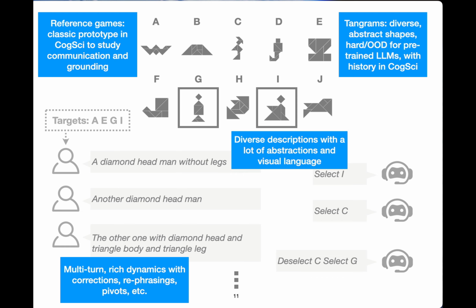They also have a very rich and long history in cognitive science, going back four decades in research. And that allows us to expect, and indeed this is what we see in our experiment, that we'll get very diverse descriptions with a lot of abstractions and visual language. And finally, because we are building a complex solution, we have a multi-turn interaction with rich dynamics, with corrections, rephrasing, pivots, all the kind of properties of interaction that we are interested in taking advantage of as our learning signal.